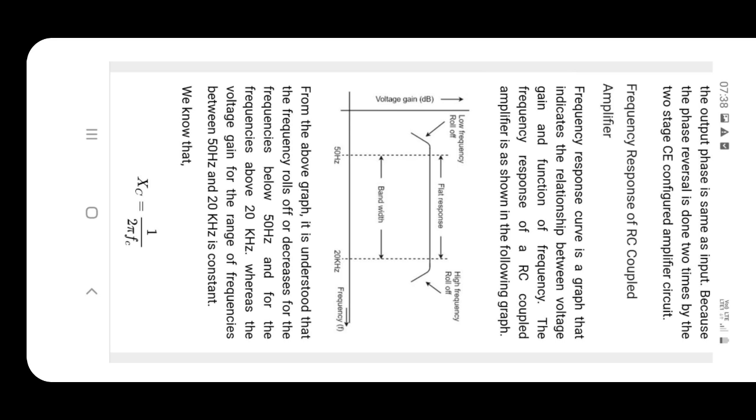At a very high frequency it is purely short circuited, at very low frequency it is open circuited, and in between it acts like a small resistor. So at a very high frequency the coupling capacitor CC is shorted, and there is no isolation between stage 1 and stage 2.